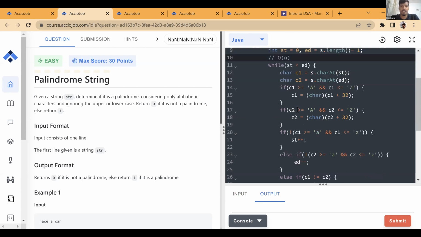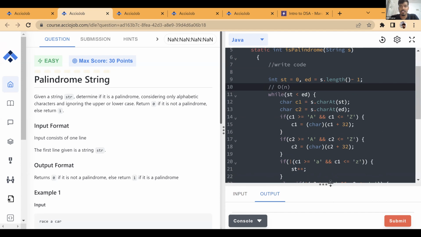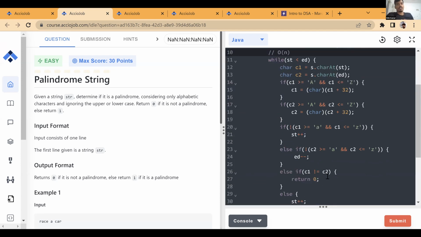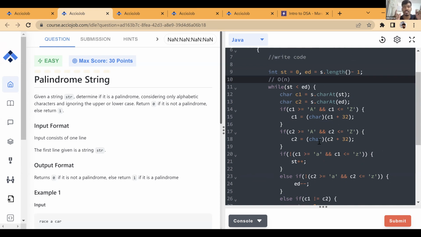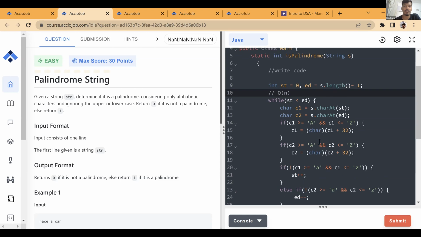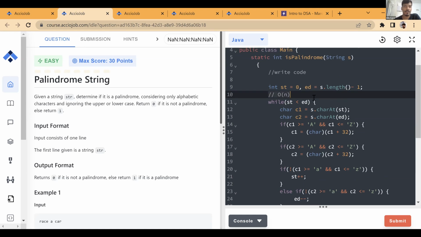Okay. Understood, everyone? Any doubts on this? Any more doubts? So this is the order n operation until you do a string concatenation. Now, if you do a reverse of string, that will involve string concatenation, and you'll increase the complexity to n square. So that's why this solution, where you start with two indices, one at the start, one at the end, and you compare them and keep on shrinking, is the order n solution, and you cannot better this, right? If you try to find out the reverse string, that will take n square, and you cannot get order n. Okay.